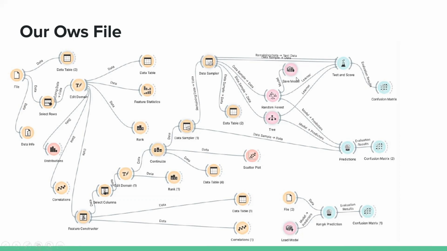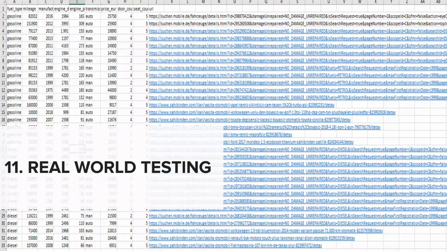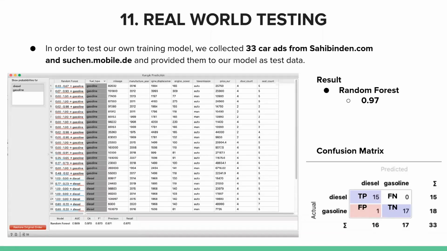We collected real data from the internet. Using the confusion matrix, we evaluated the results. And the last part and the most exciting part, I think, we gathered 33 car data from Sahibinden.com and Sahibinden mobile to test the model we created in real life conditions, and we gave them to our model for estimation. Our model couldn't correctly predict just one of the 33 cars, and it gave 97% classification accuracy. We have thus seen that the model we created can be used in real life and is a generic model.